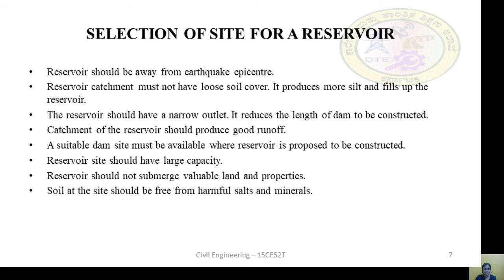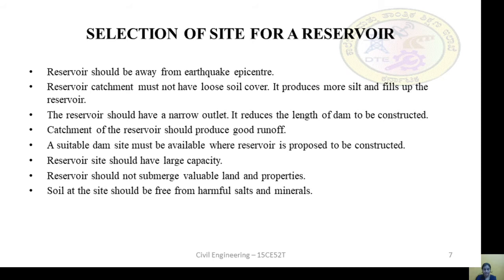Reservoir should not submerge valuable land and properties. This is one of the main points which we have to consider during the selection of the dam or reservoir site. The site which we select should not submerge valuable land and properties.